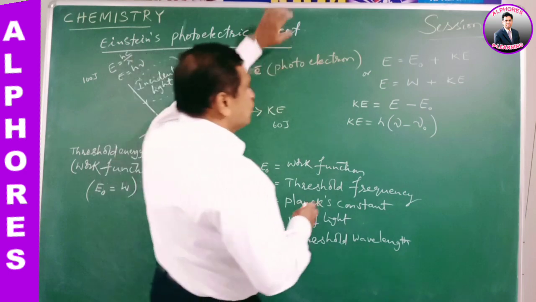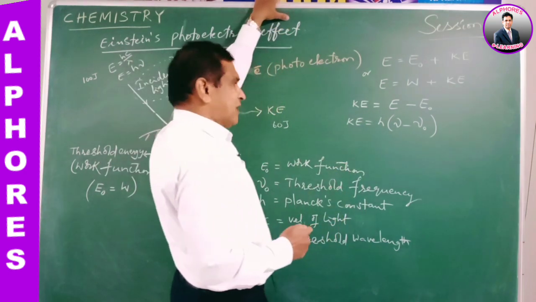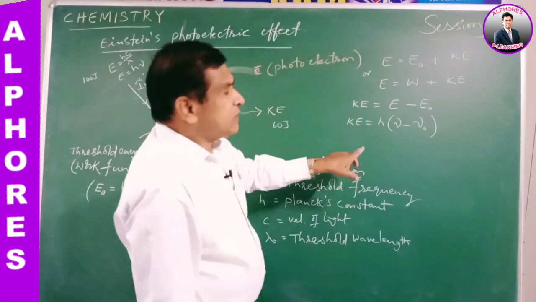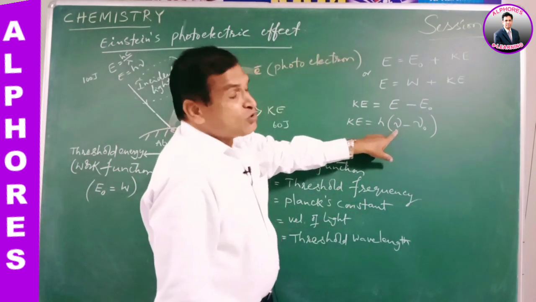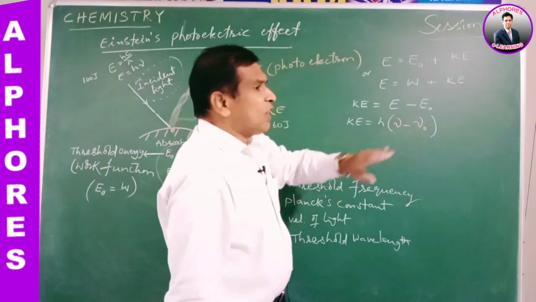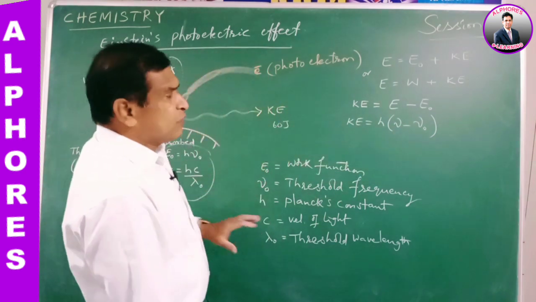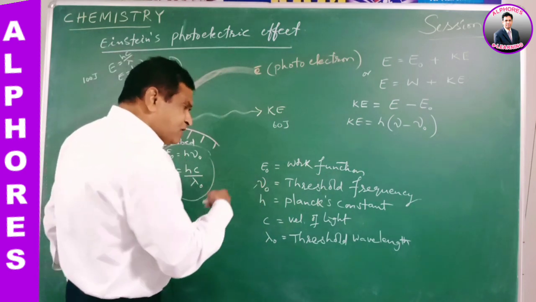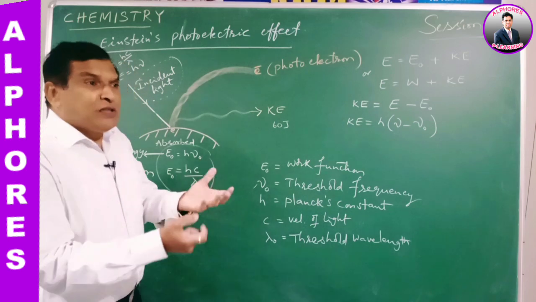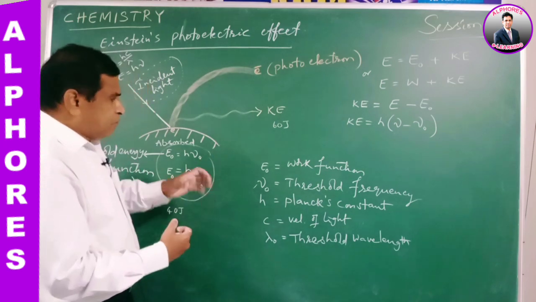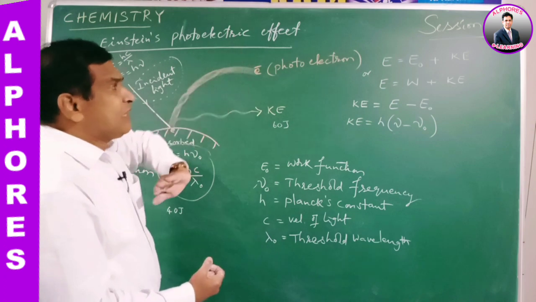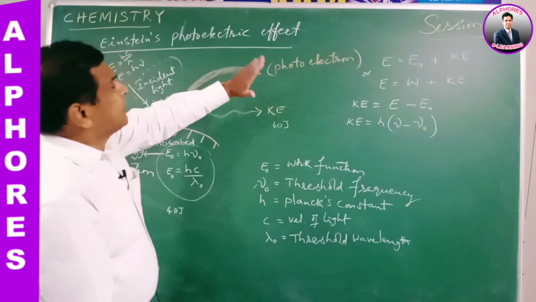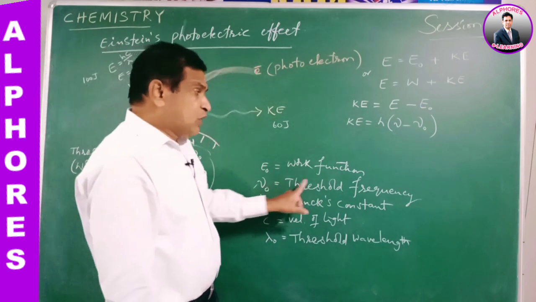Mostly they frequently ask about kinetic energy. So the kinetic energy is equal to h nu minus nu naught, where h is the Planck's constant, nu is the frequency of the incident light, and nu naught is the frequency of the absorbed light, that is threshold frequency. So once again let us define what is threshold frequency. The frequency of the light required to eject the electron from the metal surface is called threshold frequency.